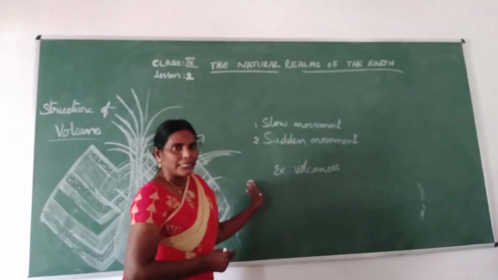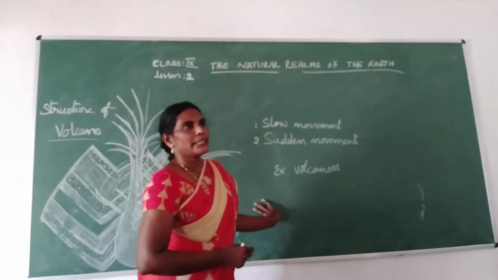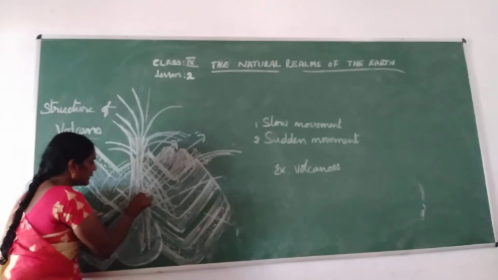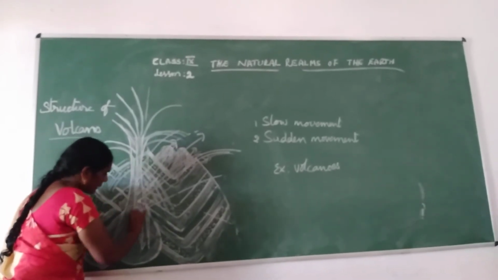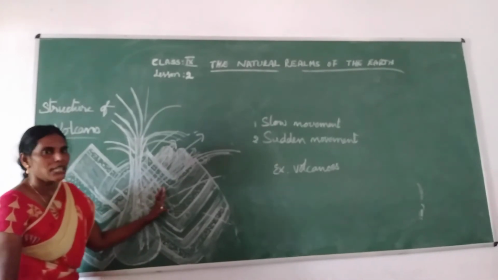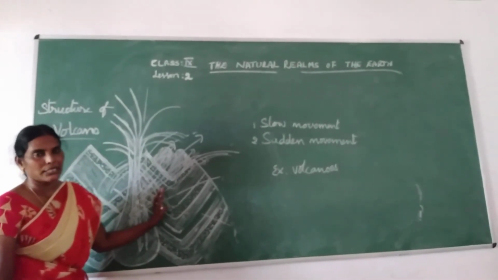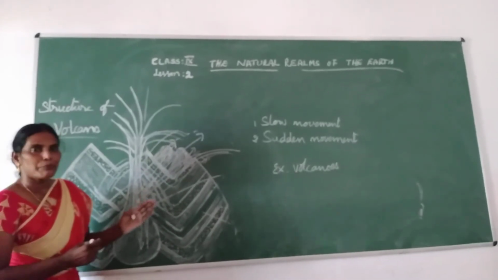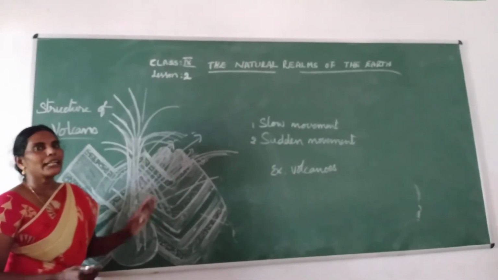Similarly here also, some of the material consists of some gases. Inside the mountain, this material, consisting of different gases and rocks, converts into some types of powder and liquid.